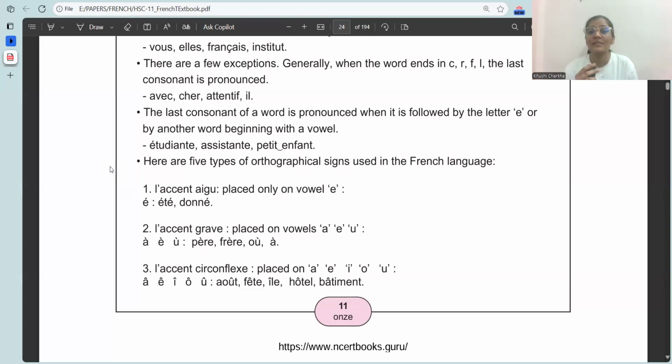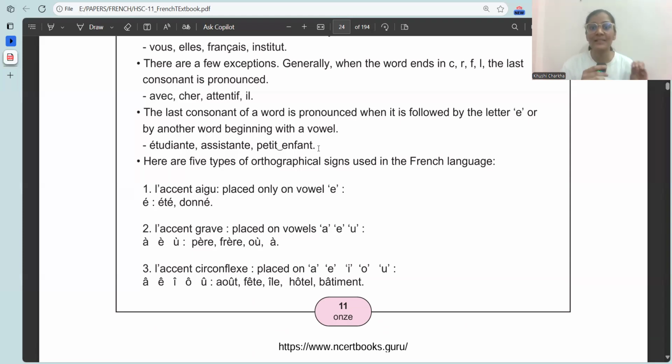Next word, assistant. And this one is important. Petit enfant. Here, the last consonant, this T in petit, is being read. Why so? Because the next word, which is enfant, begins with a vowel. So in that case, we pronounce the last consonant of the previous word.